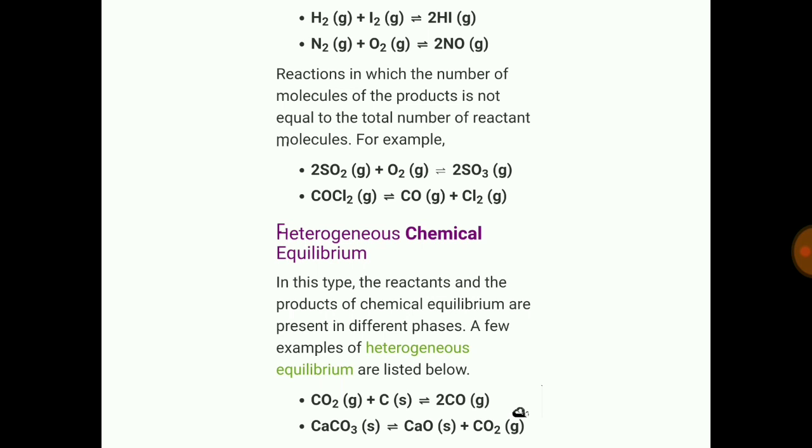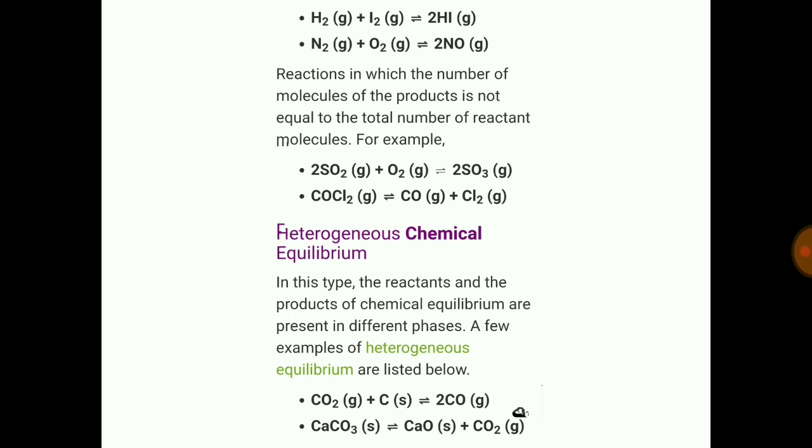The other one is reactions in which the number of molecules of the products is not equal to the number of reactant molecules. Here the number of molecules changes. Say in this example, 2SO2 plus O2 gives 2SO3. Here the number of reactant molecules and the number of product molecules formed varies. Say here the 2S and 2S are the same. This is also called homogeneous equilibrium.